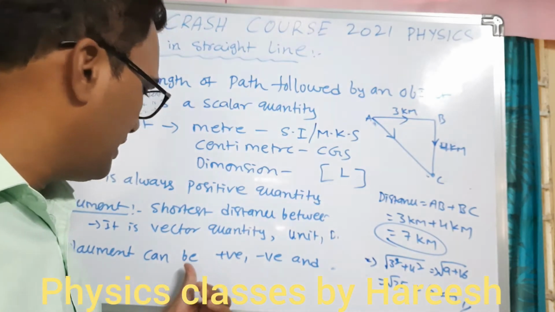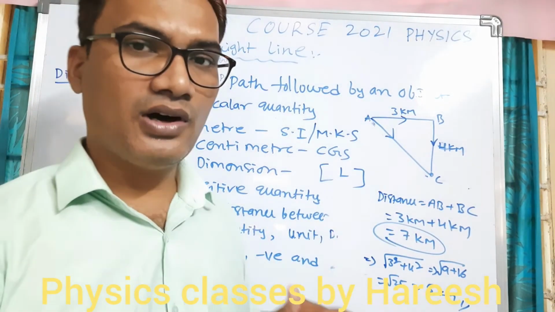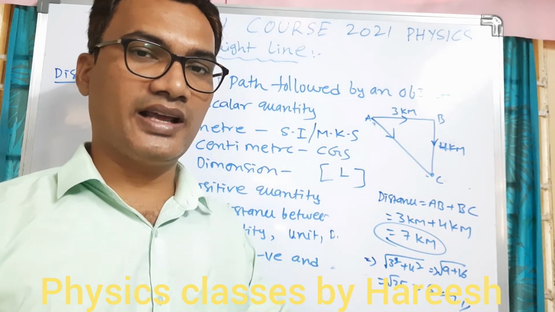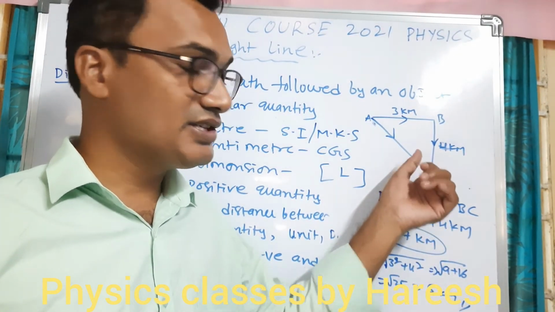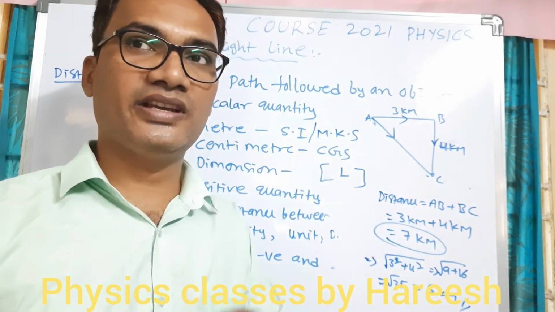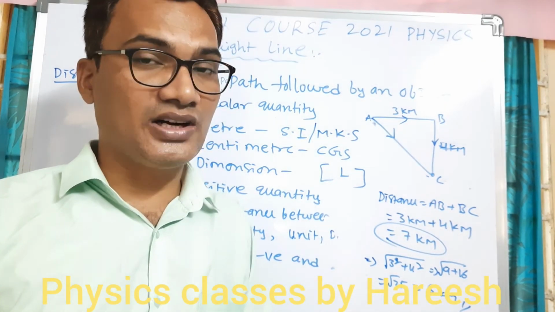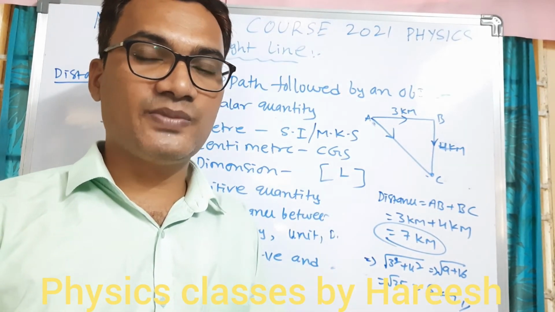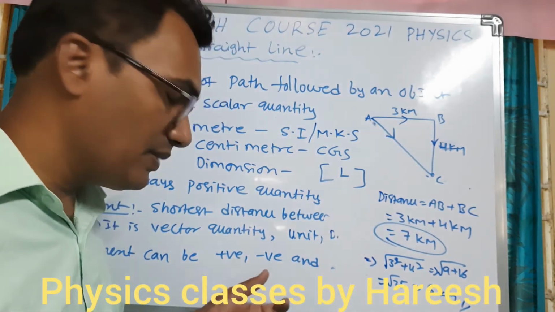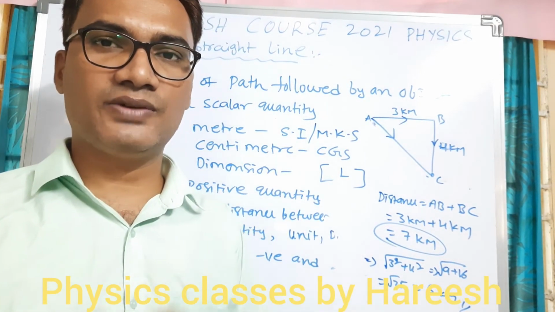As we discussed, displacement can be positive, negative and zero. If the object is moving in the forward direction without changing its direction continuously, its displacement is positive. Suppose its direction changes, initially it is moving eastward and again it changes its direction to westward, then displacement can be negative, right? The third one is that displacement can be zero also, if the object returns to its original position.